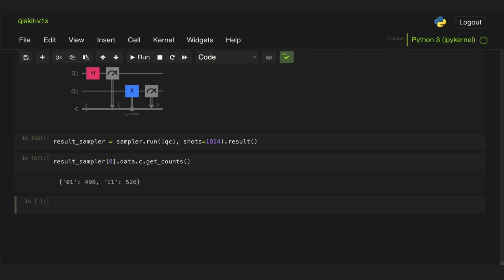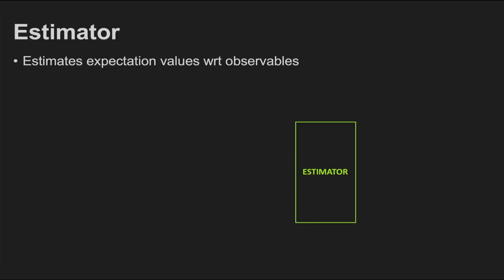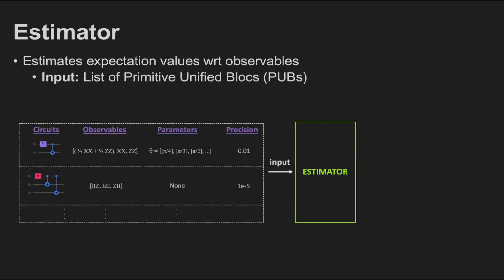So for the estimator, as we mentioned before, we also need to pass as an input primitive unified blocks, so pubs, but they have a slightly different format. So if you recall, we need to pass a circuit, we need to pass the observables, the parameters if our circuits are parameterized, and then the precision to which we want to obtain an expectation value.